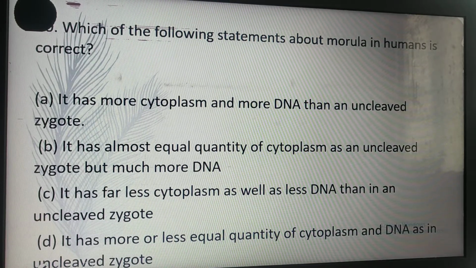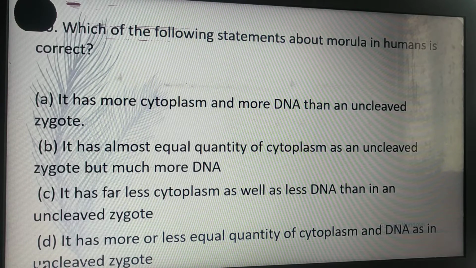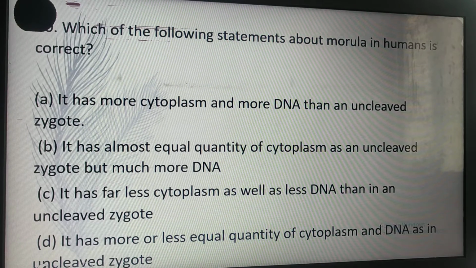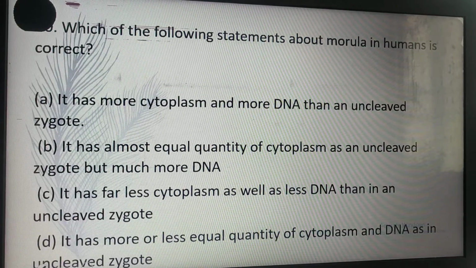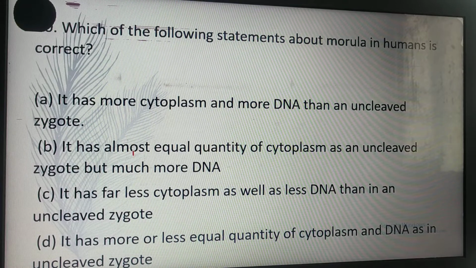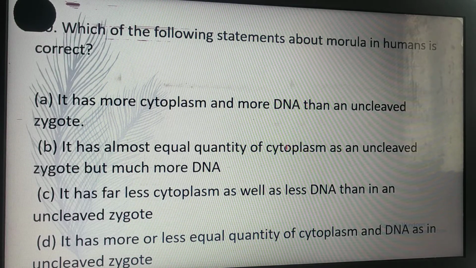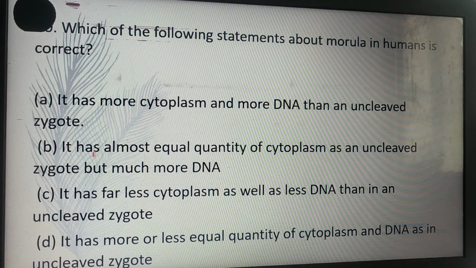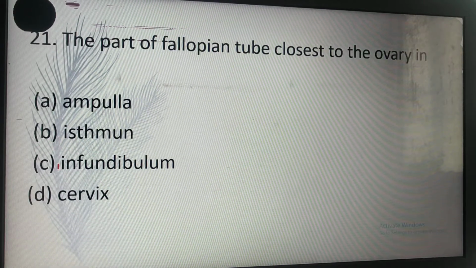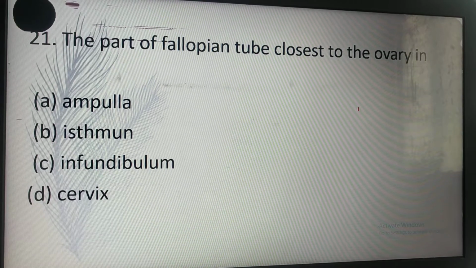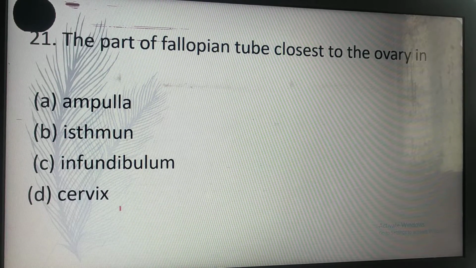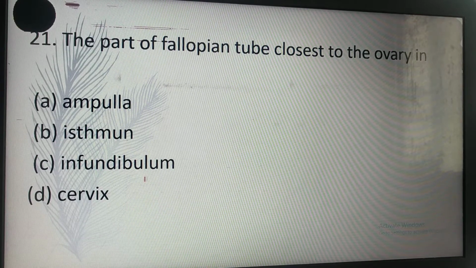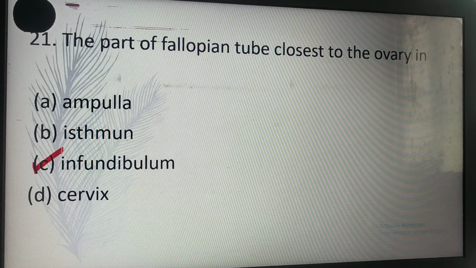Which of the following statements about morula in human is correct? B. It has almost equal quantity of cytoplasm as an uncleaved zygote but much more DNA. B is the correct answer for this. The part of the fallopian tube closest to the ovary is C. Infundibulum.